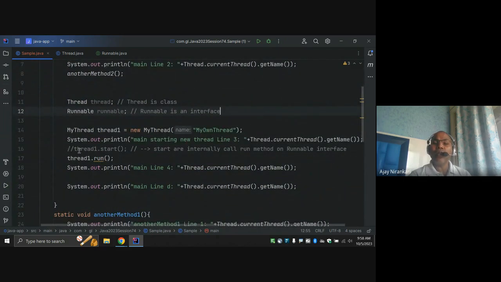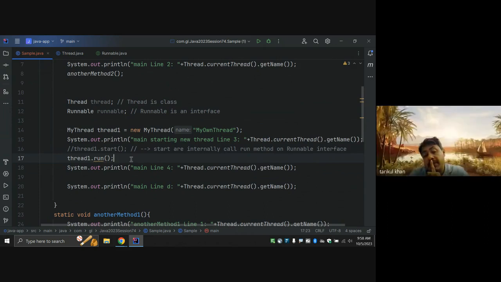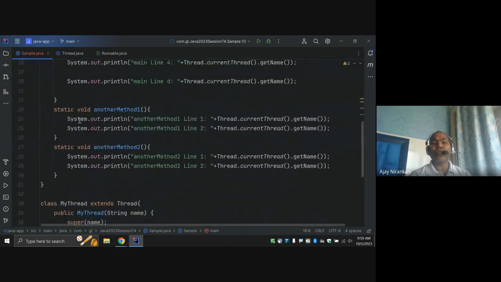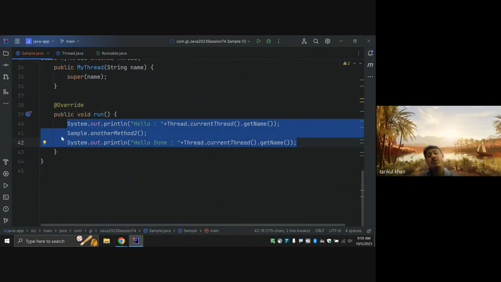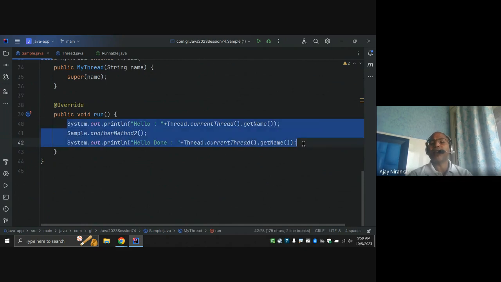So this is the only trigger point the developer has. If the developer wants, like a main thread, one more parallel thread to be started, they must call this start method. So when you type start, which line will execute? It is going to execute whatever is written inside your run method. This code is executed by a separate, parallel thread.